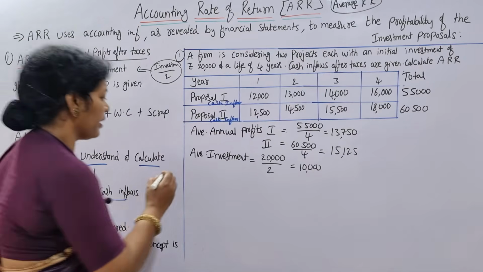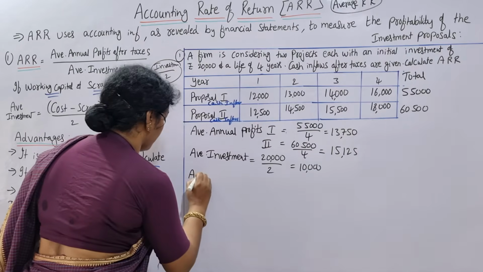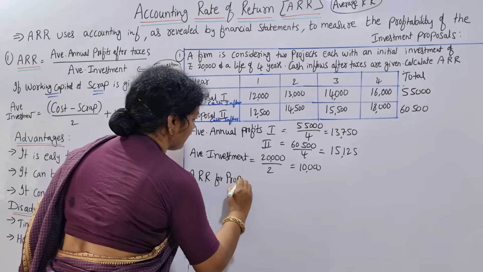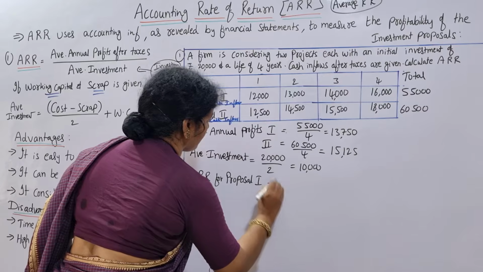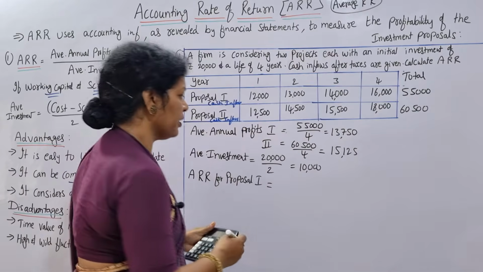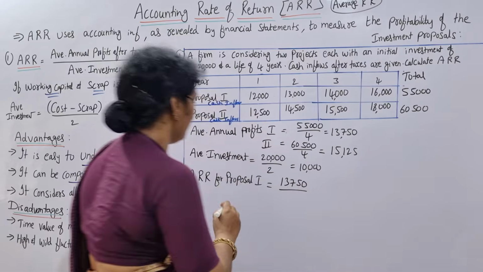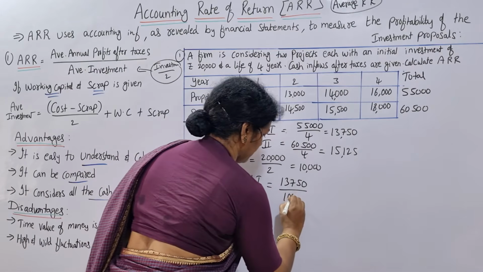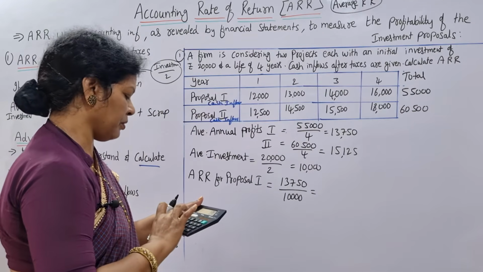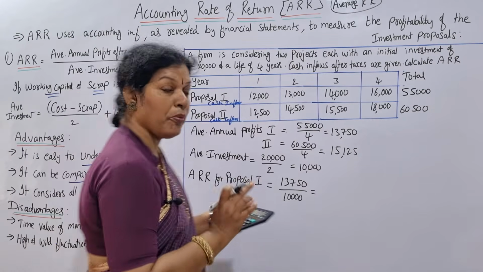Now we'll calculate ARR, average rate of return or accounting rate of return, for proposal 1. What is the formula? Average annual profit is 13,750 divided by average investment 10,000. 13,750 divided by 10,000 comes to 1.37.